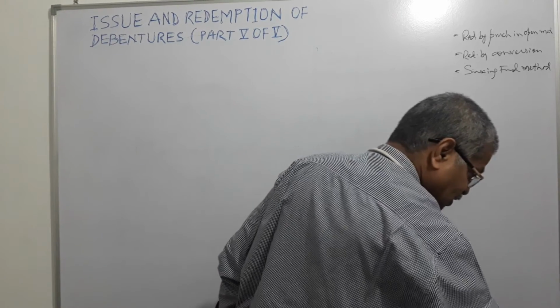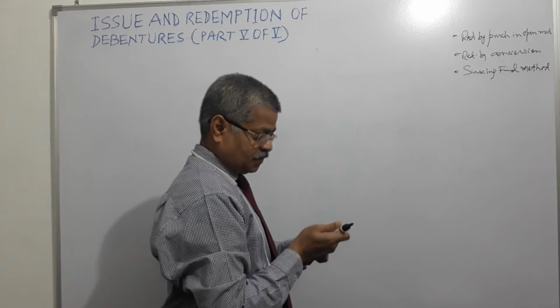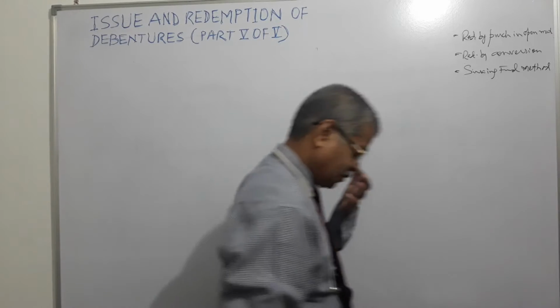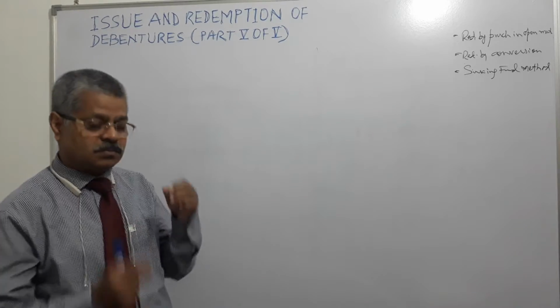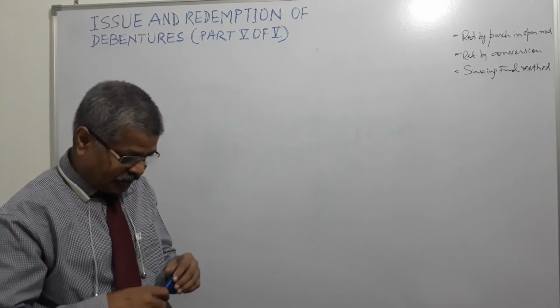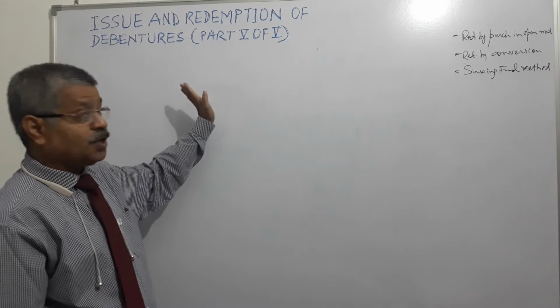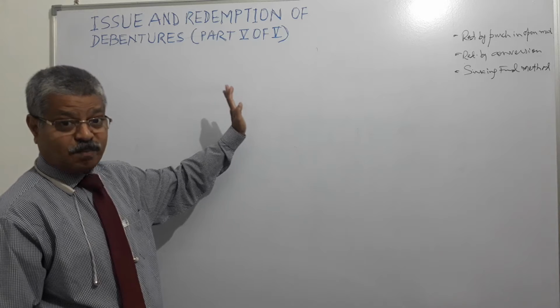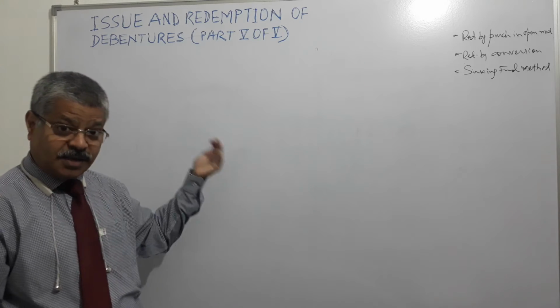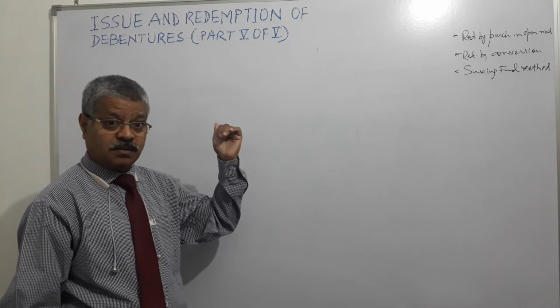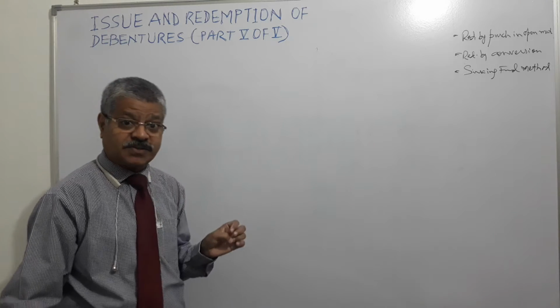And that also can be done either at par or at premium or at discount, right? So here, if a debenture holder feels that going for conversion is beneficial to me, then he or she may go for this option, redemption by conversion.